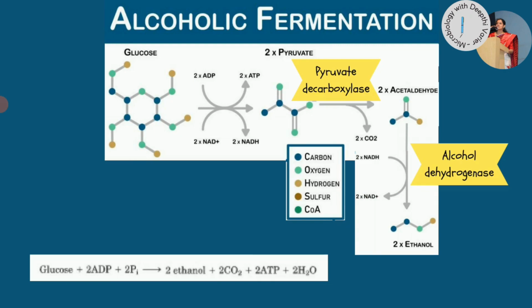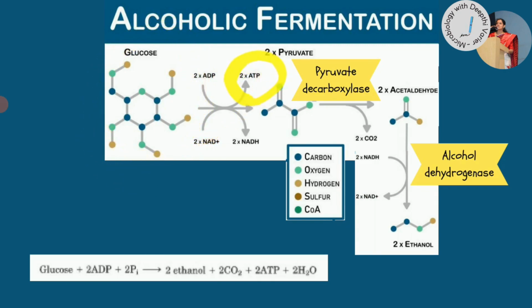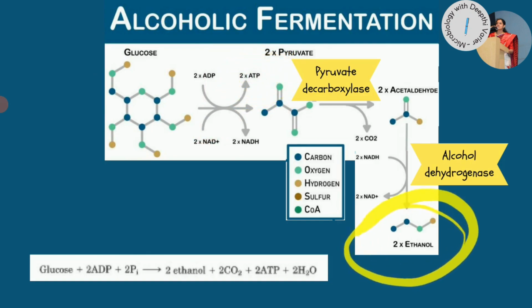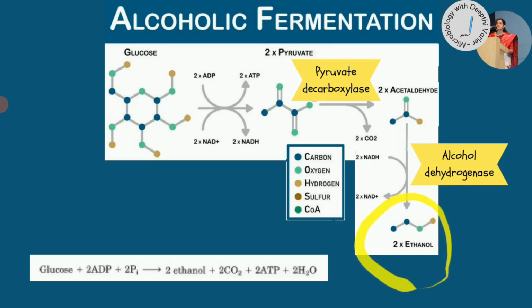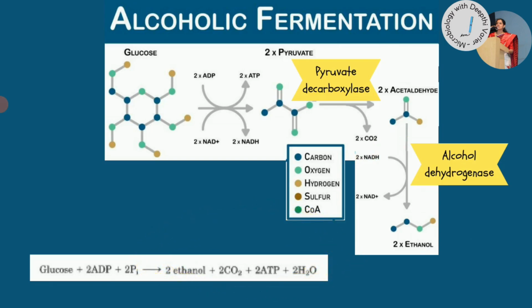So by this process, from one glucose molecule, we get ATP during the glycolytic pathway, and we get ethanol like shown over here. Along with that, we also get carbon dioxide. That is why we said earlier that during alcoholic fermentation, you have not only the production of ethanol, but also carbon dioxide. So these are the end products of alcoholic fermentation.